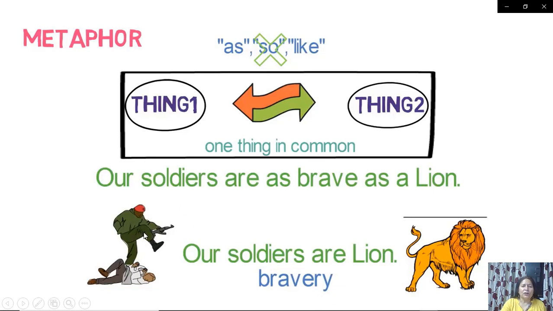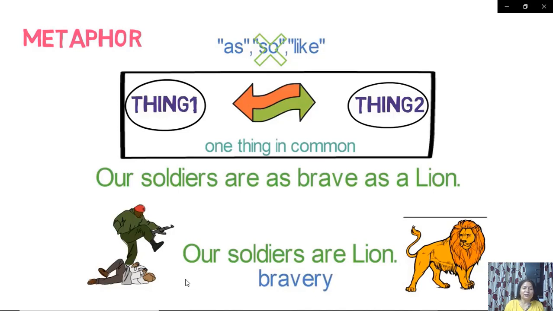In metaphor we don't compare with the help of these words as or like, but we directly say one thing is another. Maharana Pratap, another example, Maharana Pratap was the Lion of Punjab. Now why was he Lion of Punjab? Because he was very, very brave. That is why he is called the Lion of Punjab.